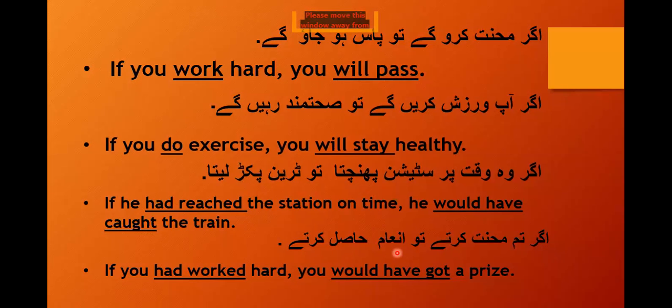Now again, this is a fulfilled condition. The first two were to be fulfilled and the next two are fulfilled conditions. Okay, that is, the first and the second are the first conditional sentences with the present tense, and the third and the fourth are the second conditionals that have a past perfect tense.